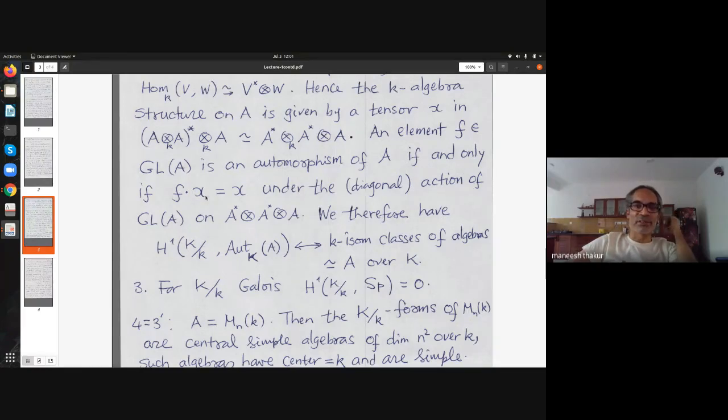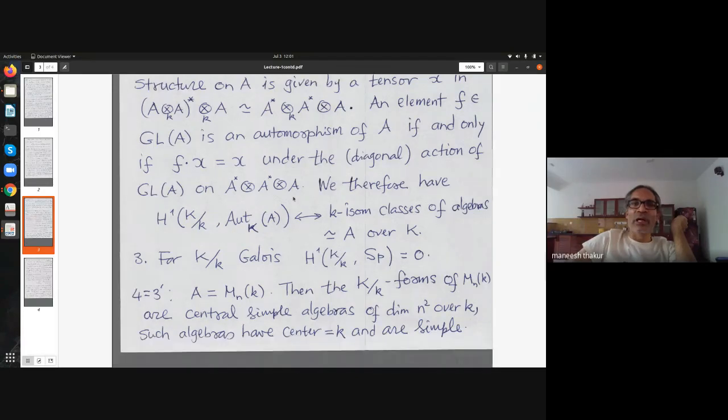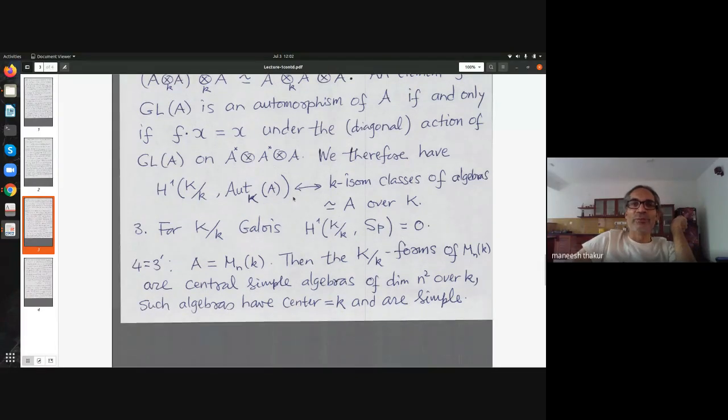So it stabilizes, or it belongs to the isotropy group of this tensor. So that is the notion of algebra automorphism. And therefore this Aut_K A is just automorphisms of A, that tensor X.